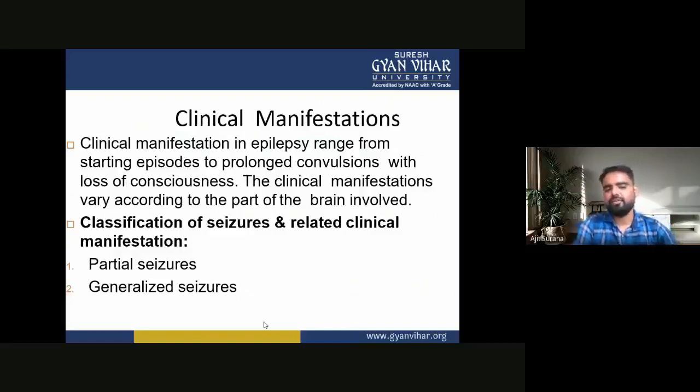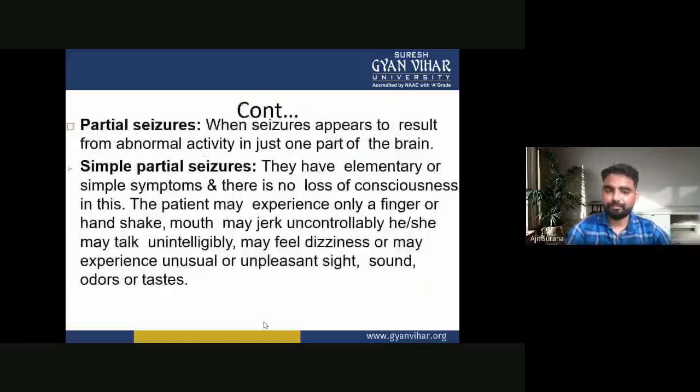Now the classification of the seizures and the related clinical manifestations, like partial seizures and generalized seizures. The first one is the partial seizures. Partial seizures means when the seizures appear to result from abnormal activity in just one part of the brain. When the abnormal activity occurs in only one part of the brain, they may be called partial seizures.